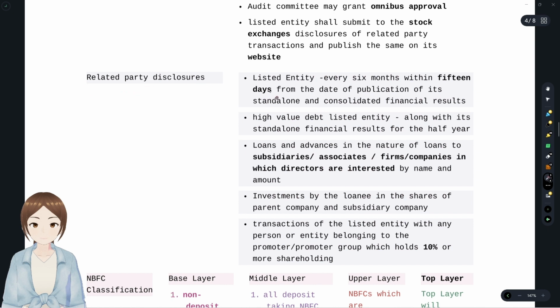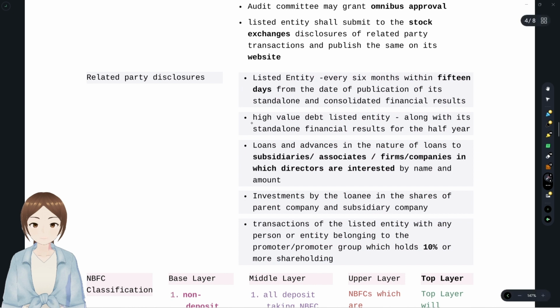To whom the company shall disclose. It shall disclose. When it shall disclose, we'll see it here. A listed entity, for every 6 months, within 15 days from the date of publication of its standalone and consolidated financial results, within 15 days, shall disclose its related party disclosures to whom?